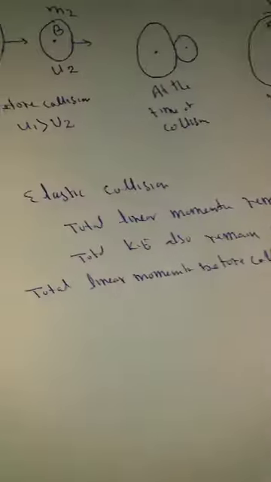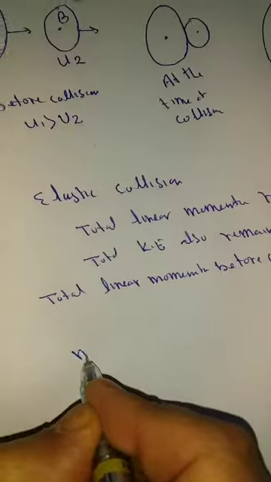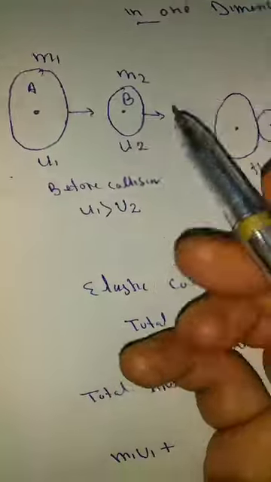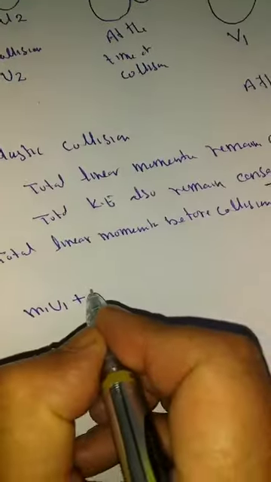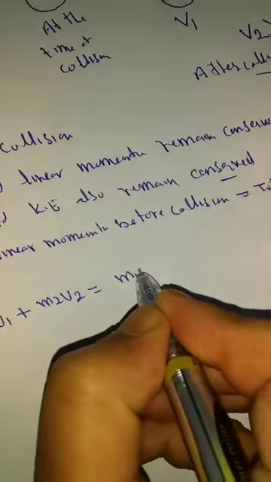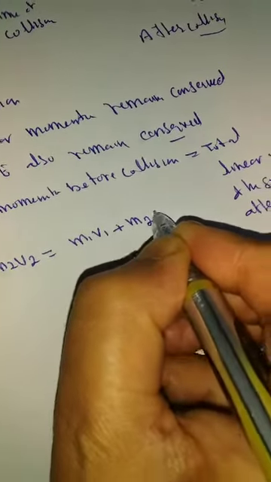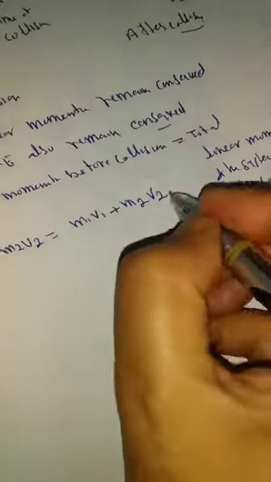Okay, what is the linear momentum? Linear momentum is mass into velocity. So as per definition, m1 u1 plus m2 u2 is equal to m1 v1 plus m2 v2. Okay, name this equation first.